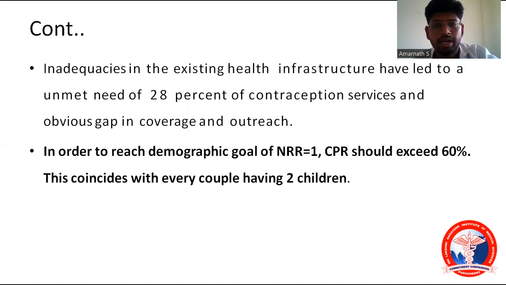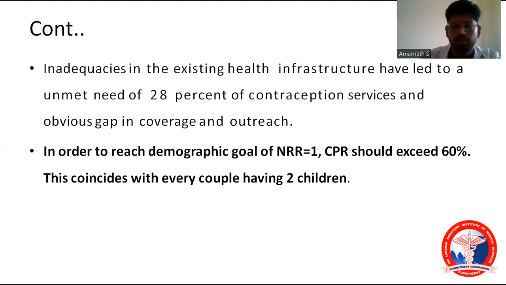Inadequacy in the existing health infrastructure may lead to an unmet need of 28% for contraception services, and obviously there is a gap in coverage and outreach. See, in order to reach this demographic goal, we said an NRR, that is net reproductive rate, of one.